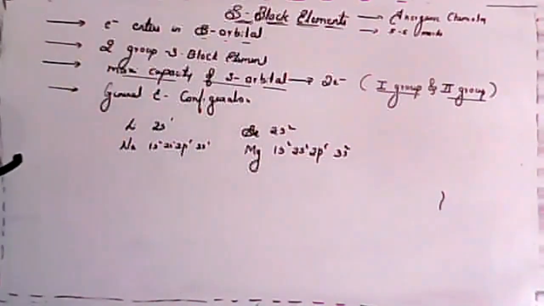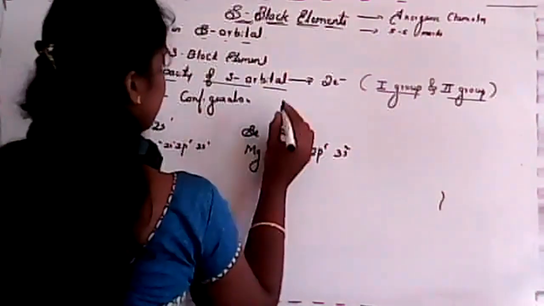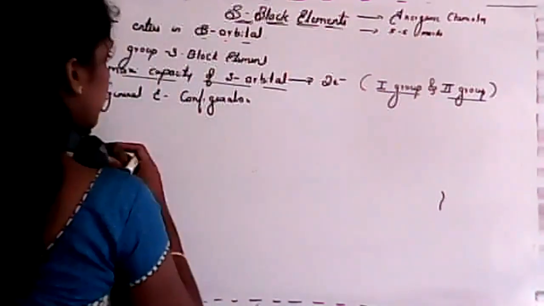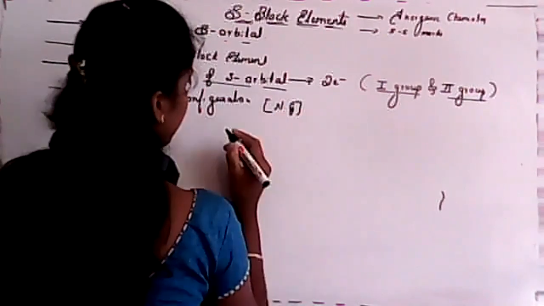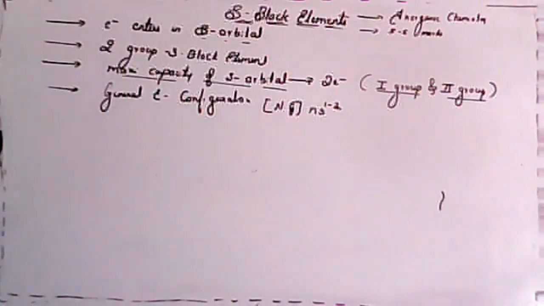So the general electronic configuration of S block elements is, I'll consider noble gas in a bracket, and it will be ns1-2.